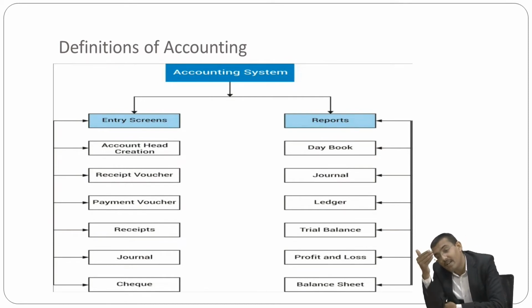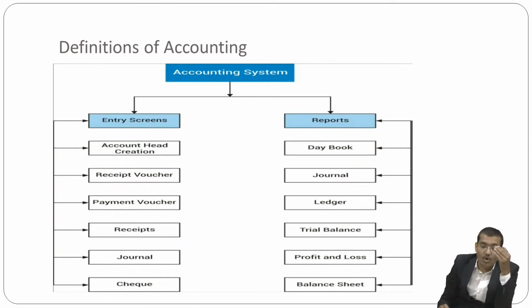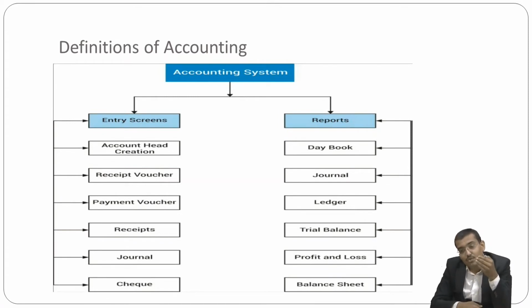These are, my dear friends, the entries. According to that you define the particular transactions, and ultimately you keep and maintain your record in a systematic way. So this is what the accounting system tells in two aspects, a report system and an entry screen system. Kindly refer to it once because it is a very important chart for defining accounting.